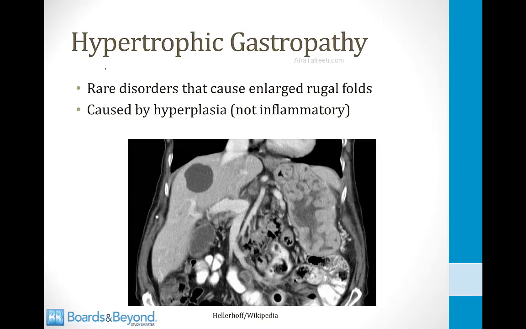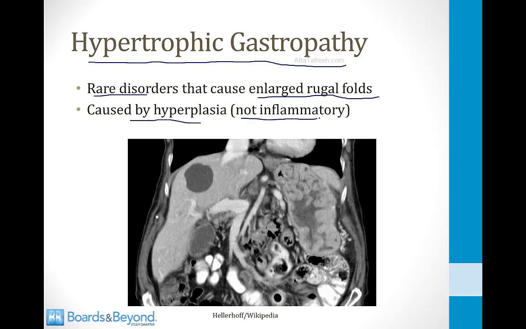The last topic I'll discuss in this module are disorders that fall under the heading of hypertrophic gastropathy. These are rare disorders that cause enlarged rugal folds. They are caused by hyperplasia. These are not inflammatory disorders. They're somewhat analogous to hypertrophic cardiomyopathy. And if you look at this CAT scan on the screen, you can see an enormous stomach with very large rugal folds, and this is what you see in patients with hypertrophic gastropathy.